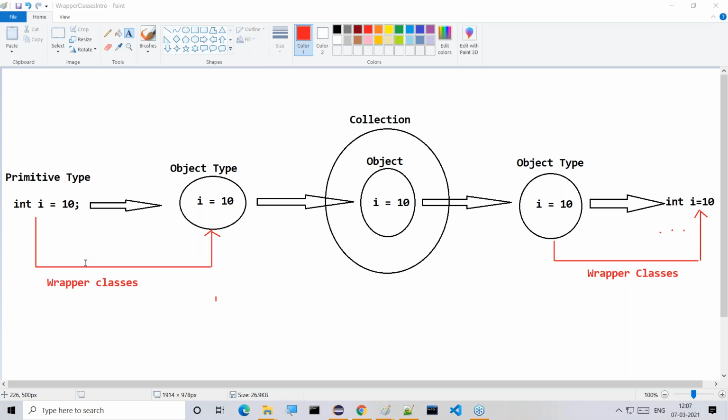Yeah, the conversions we are performing here are primitive type to object type. Later that object type data we are going to keep inside the collections. Object type to primitive type also. When we are retrieving the data from collections to outside, we have to read that object type first. After that we have to convert the data from object type to int type. Anyway, understand it clearly.